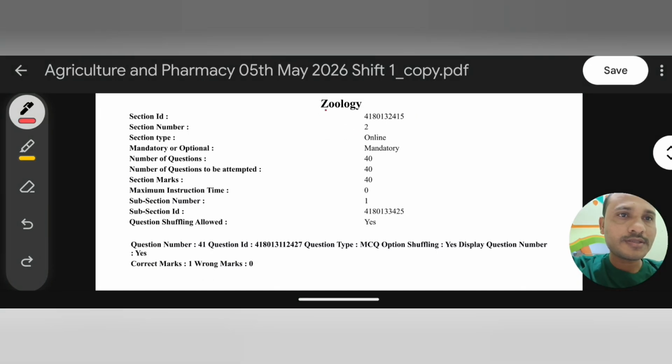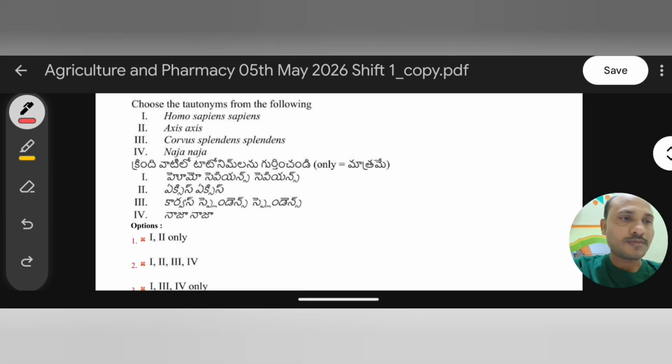Today, paper analysis, Zoology, on May 5th, 2026, Shift 1. So, in that first question here: Choose the tautonyms from the following: Homo sapiens, Axis, Cervus splendens, NASA.